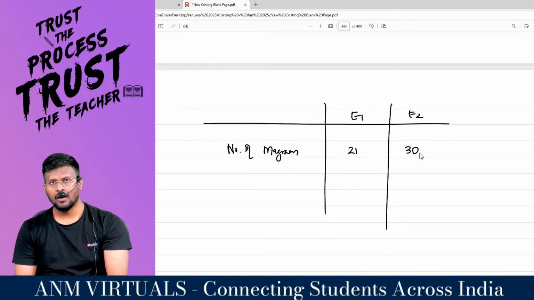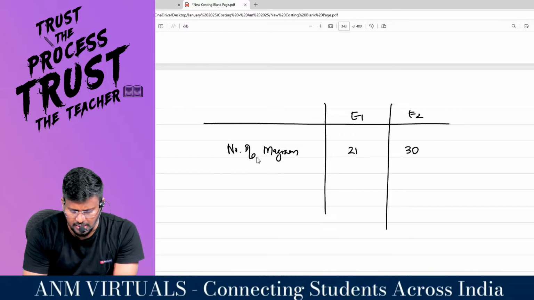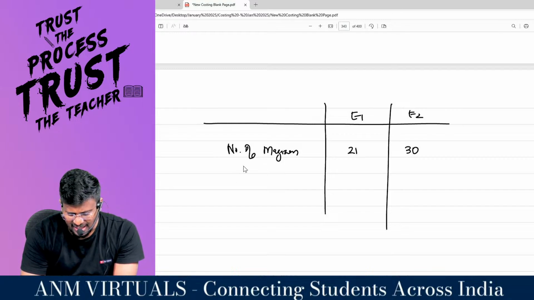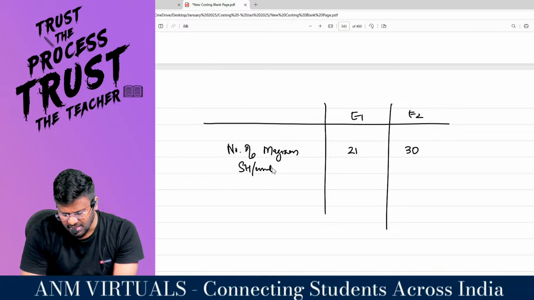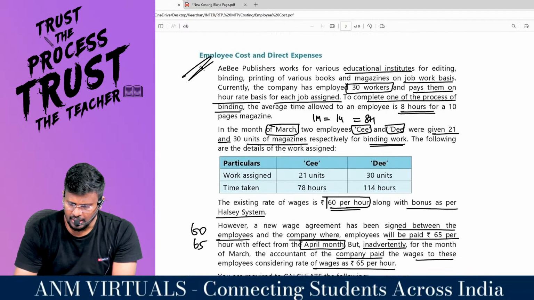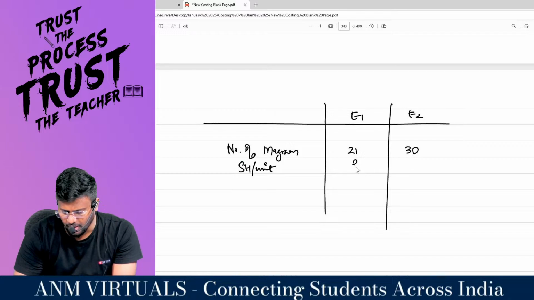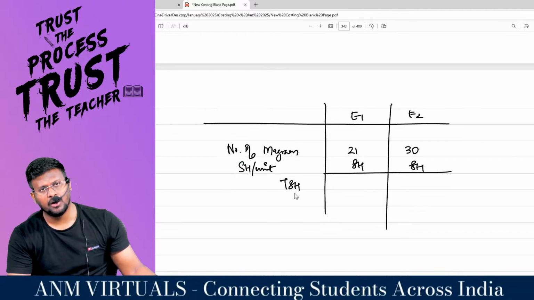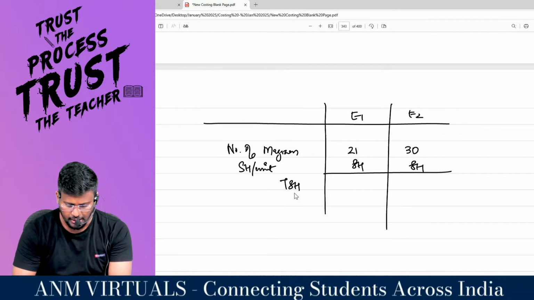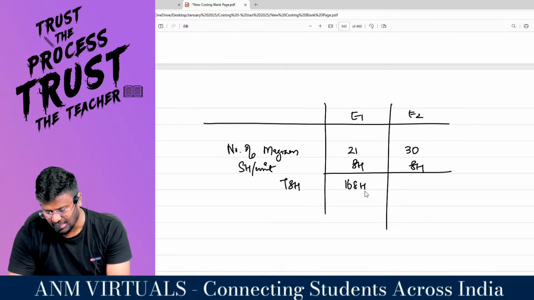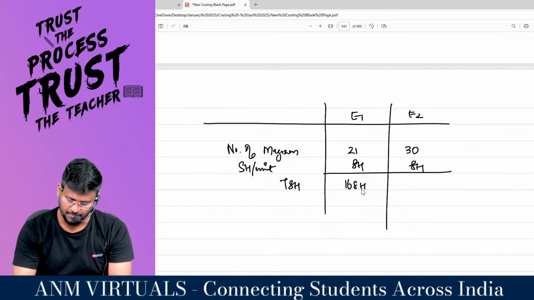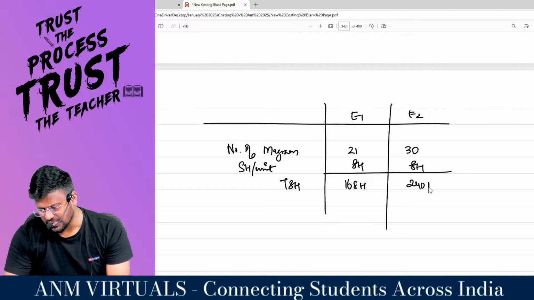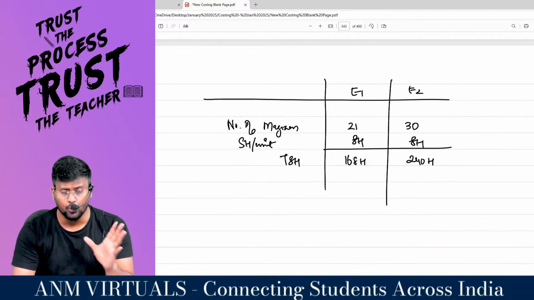Right, sir. In that 21 units and 30 units, my dear lovable students, what is the standard hour per magazine? Standard hour per unit. The time allowed is 8 hours for every magazine. So the total standard hours for the first employee is 21 into 8, which comes to 168 hours. He should complete his job within 168 hours, whereas 30 into 8 comes to 240 hours. That means the second employee should complete the job within 240 hours.